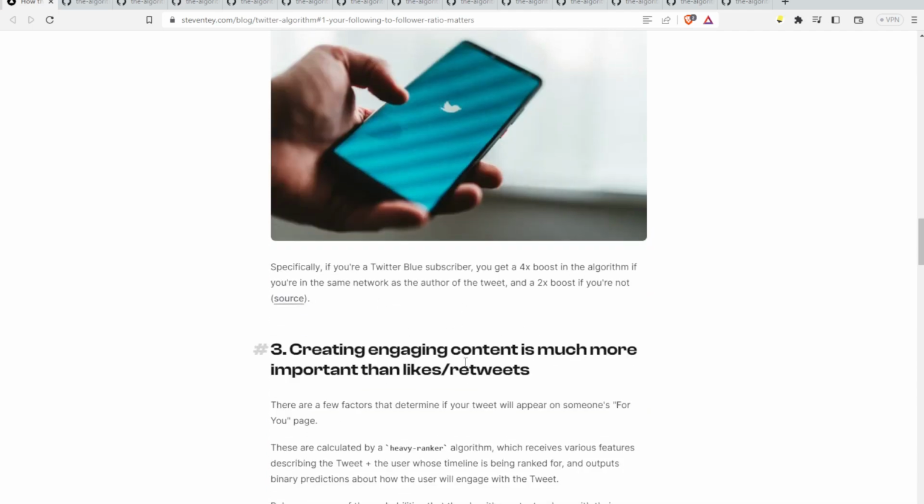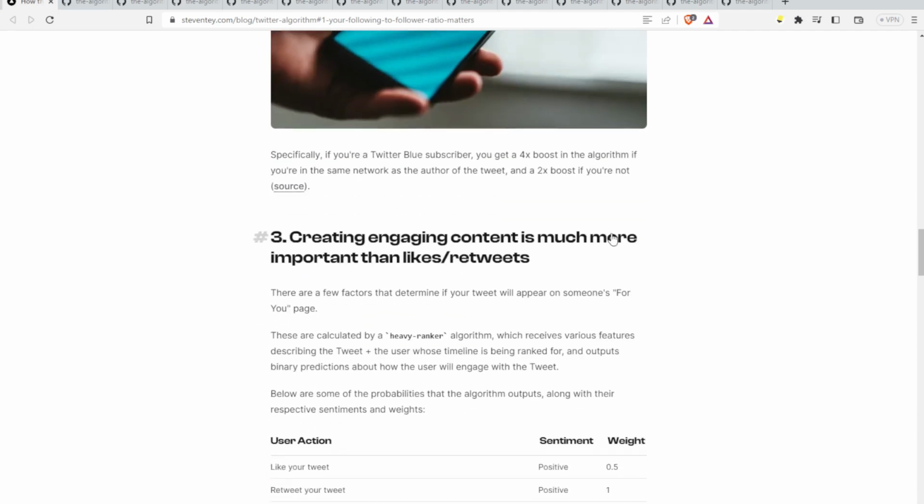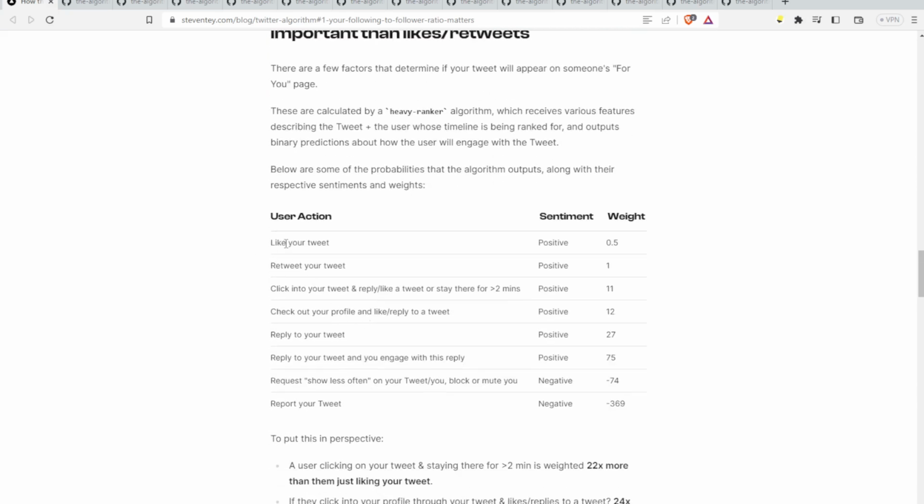Okay, yeah, just saw that. Creating engaging content is more important than likes and retweets. So, if someone likes your tweet, you get 0.5. Wait, retweets 1.